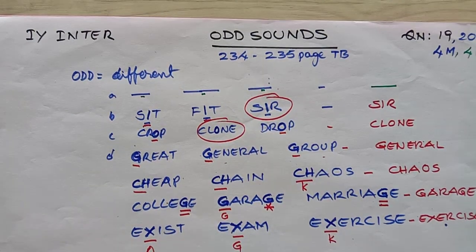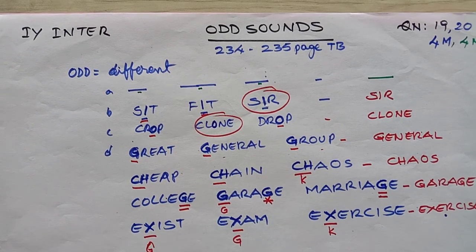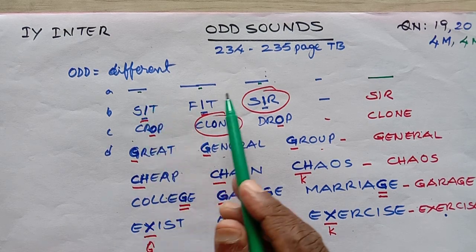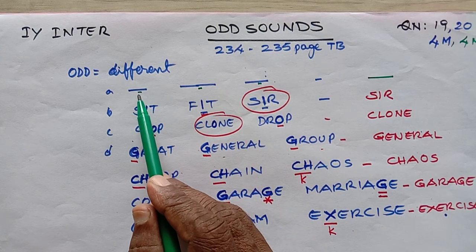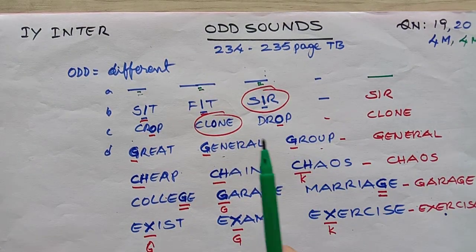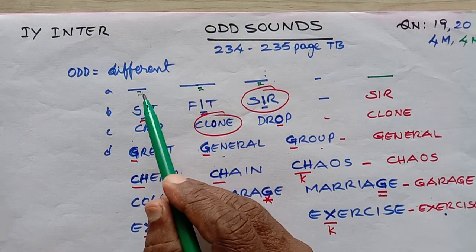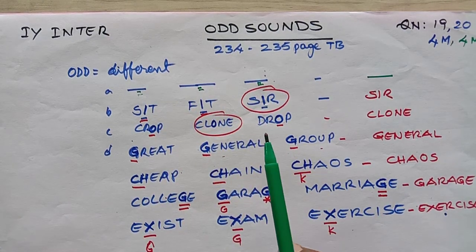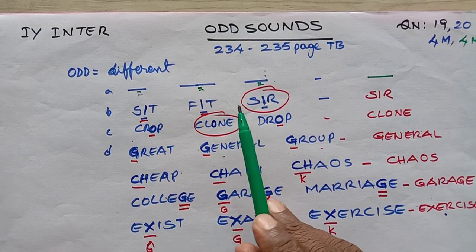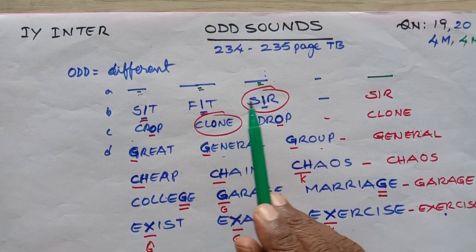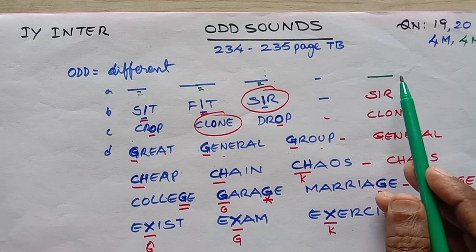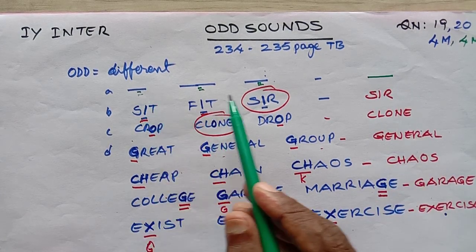How will the examiner give questions? They will give you 3 words. They underline a particular part of the spelling. In respect of that particular part, 2 are similar and 1 is different, and that different sound is our answer. The different sound is our answer.